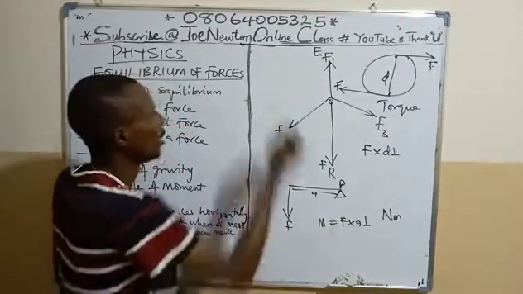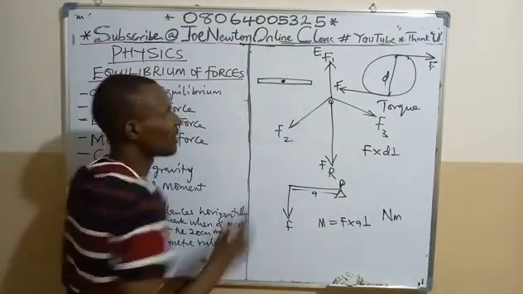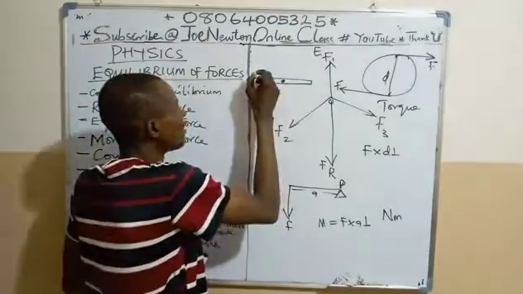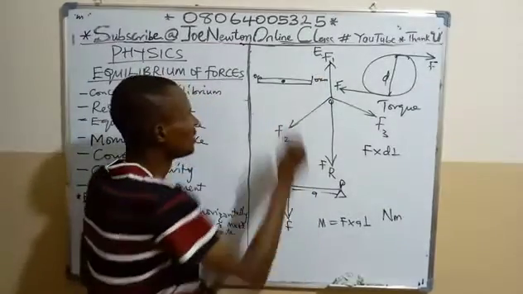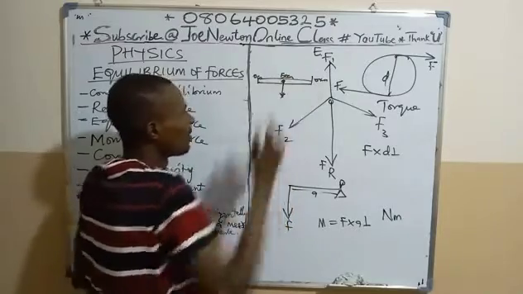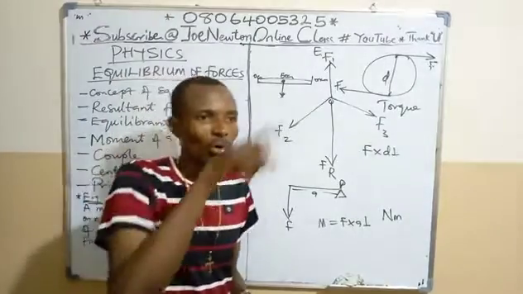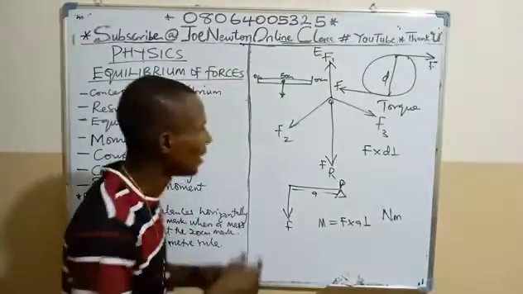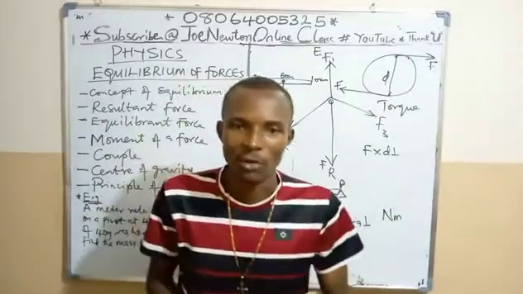So that's the center of gravity of a body. For instance, for a uniform rod like this, the center of gravity is at the center. For a uniform meter rule of 100 centimeters, 0 to 100 centimeters, the center of gravity should be toward the center here. That is about the 50 cm point. For a body that is circular, the center of gravity should be located toward the center. So that is center of gravity of a body.